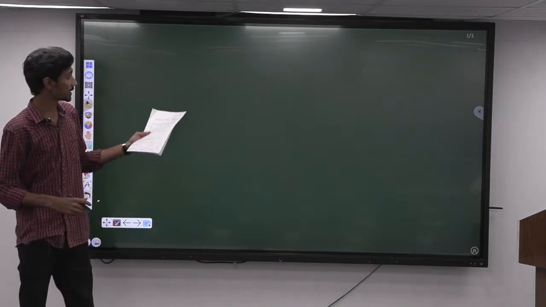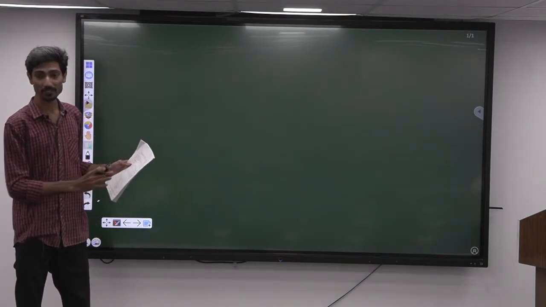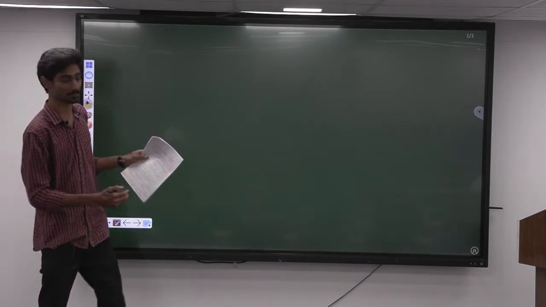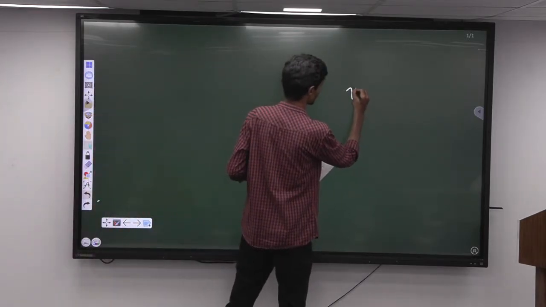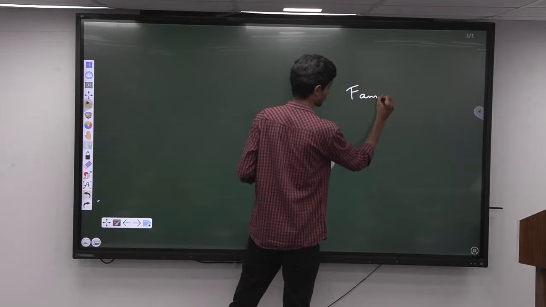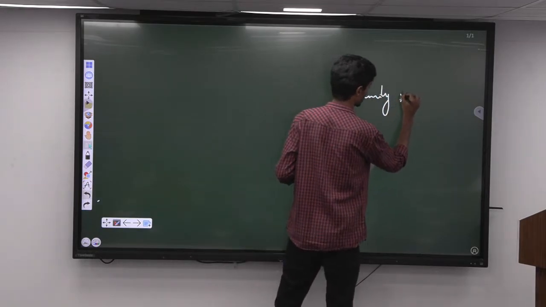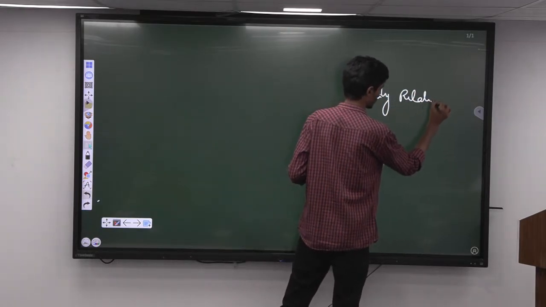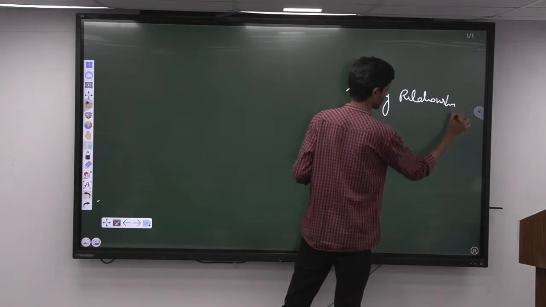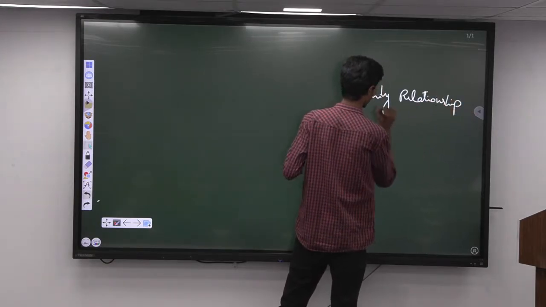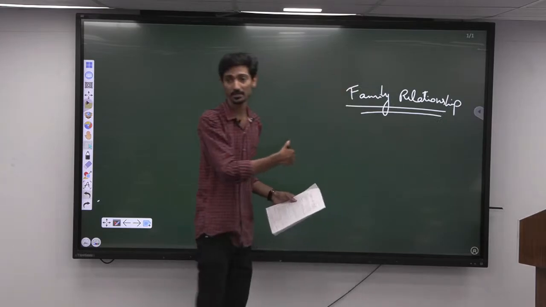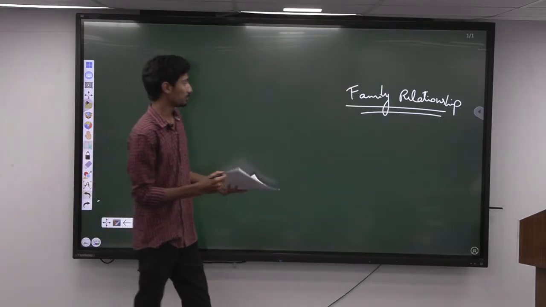So before we start the answer, what we have to do is have a rough idea about the family relationships. Okay. So just do a quick brainstorming of what are the family relationships.